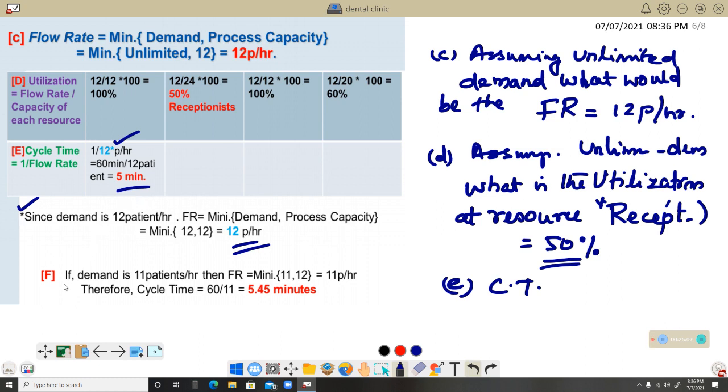And the question number F is, if the demand is 11 patients per hour, then the flow rate is minimum of 11 comma 12, which is 11. Therefore, cycle time is 60 by 11. You will get 5.45 minutes. Round off to 2 decimals as per the question requirement. So 5.45 minutes only. This is question number F, the solution. Hope the calculations are very clear to you. So again, there is one more question.